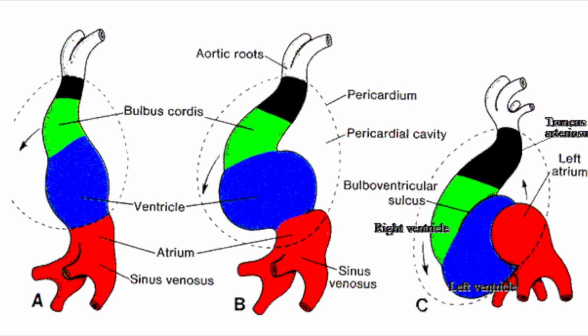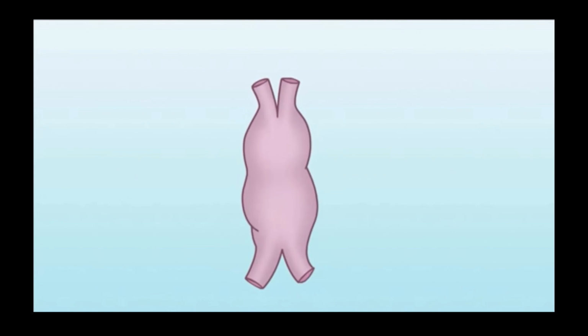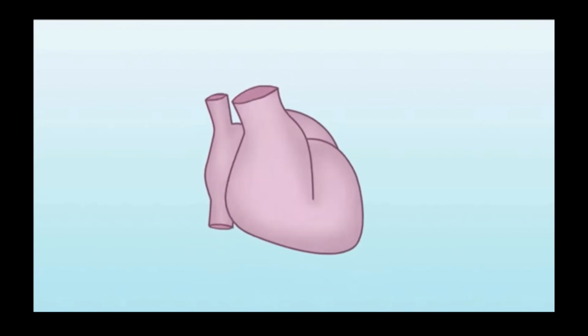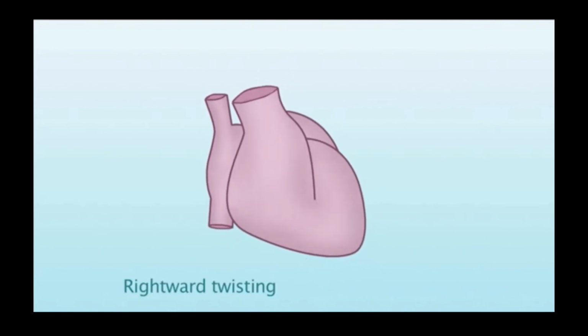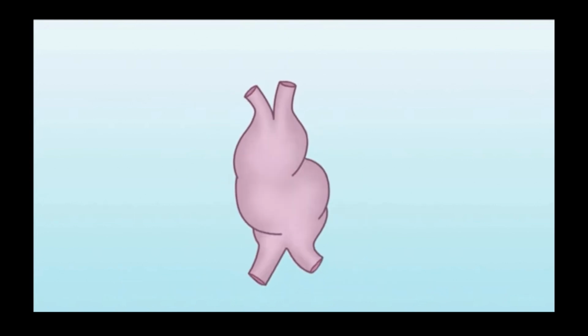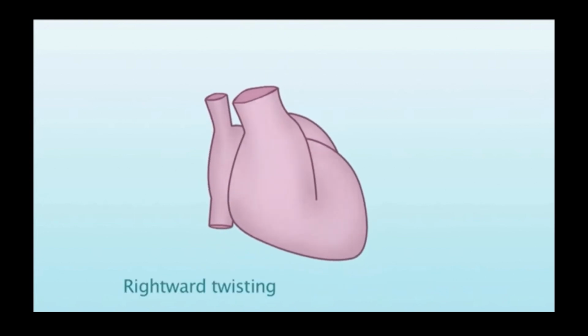And we see here in diagram B, something is happening, right? Yes, it's called looping inside the pericardial cavity. What has happened is that the heart is being pushed dorsally and ventrally, forward and downwards. Yes, you see that arrow mark, right? That's why we get the right ventricle on the right side and left ventricle on the left side. It's because of this looping. It's a very important movement that is happening inside the embryo.